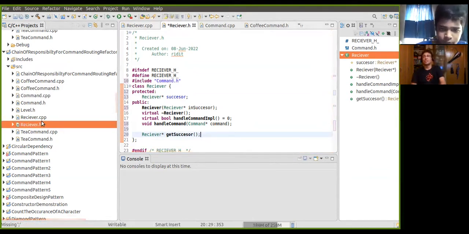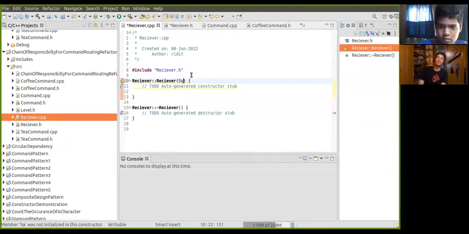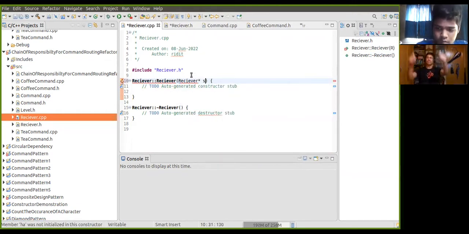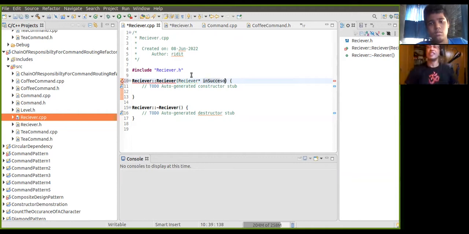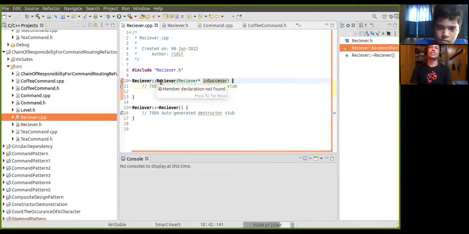Very good, fantastic. So receiver. It will have successor. Very good. Successor and then do it.